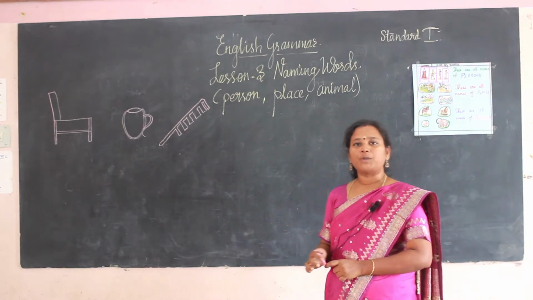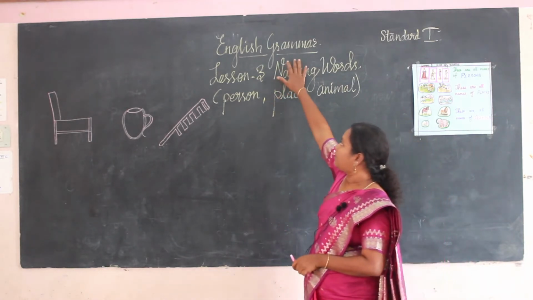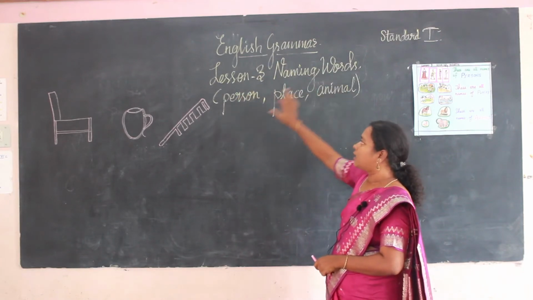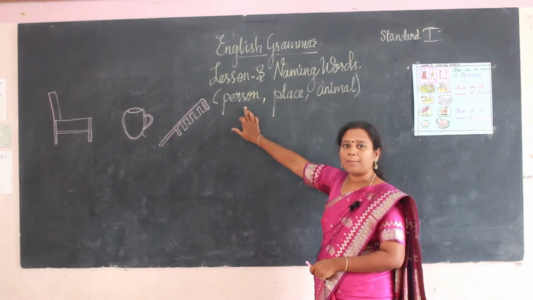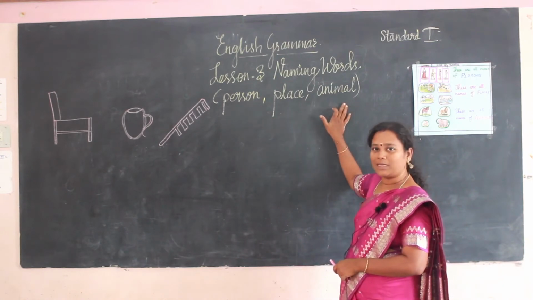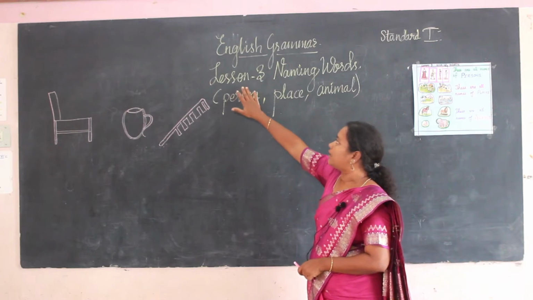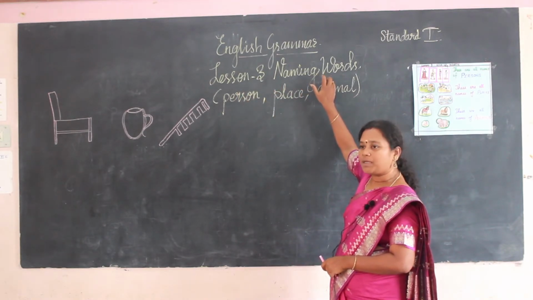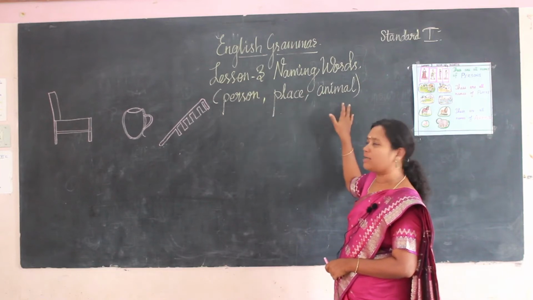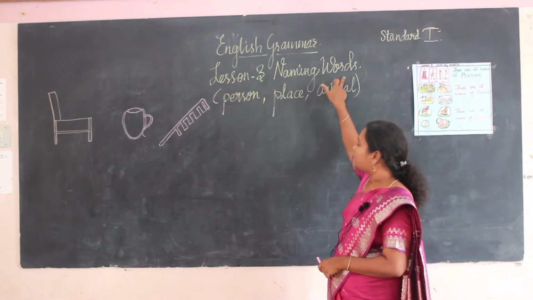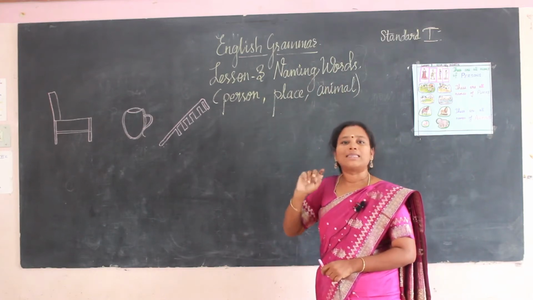Today we are going to learn English grammar, lesson number 3, naming words. Here we are going to learn about some persons, places and some animals. So see here, in the third chapter we are learning naming words for person, place, animals. But in the previous lesson we learned naming words for only things.